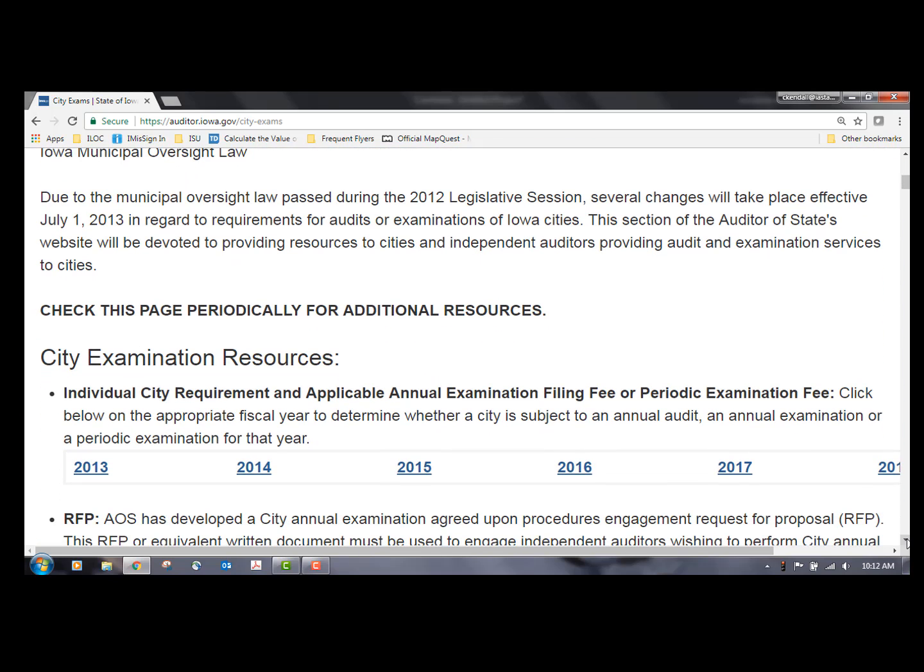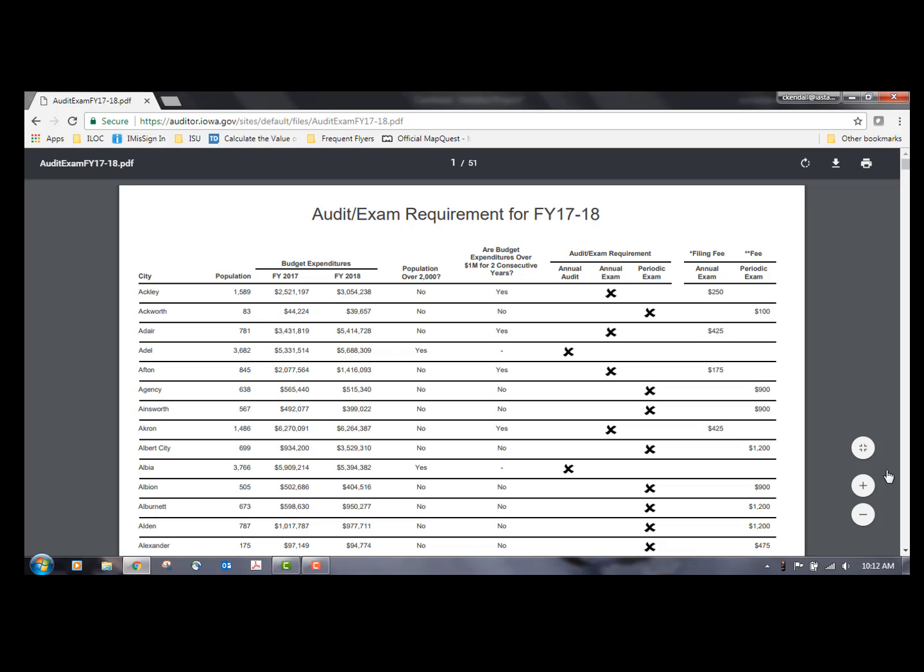First of all, are you really subject to a periodic, an annual exam, or are you subject to an audit? Let's look here for 2018. This table, again, is just a link, so all the answers are here. Let's look at the answers here and see if we can understand this table.